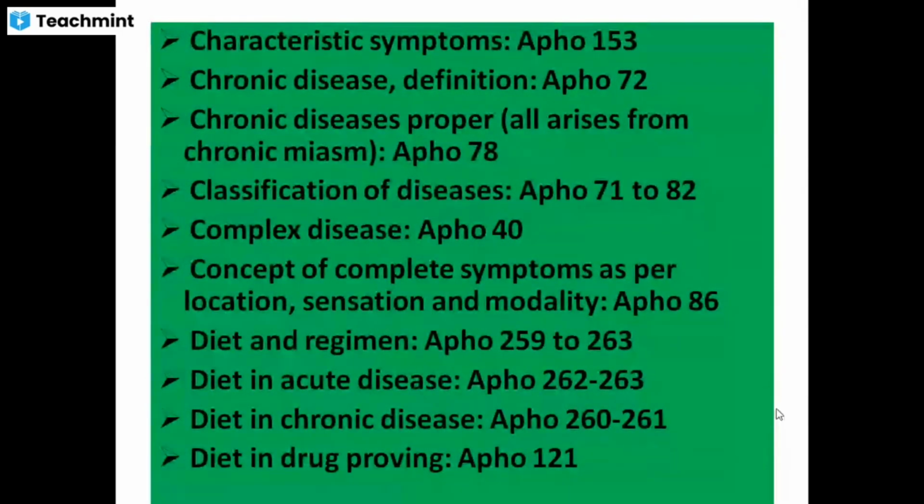Diet and regimen is given in aphorism number 259 to 263. Then diet in acute disease is given in 262 and 263. Chronic disease 260 to 261. Okay, the whole of 259 to 263. In 259 it is given in general, then in chronic disease 260 and 261, in acute disease 262, 263. So in this way total diet and regimen is given from 259 to 263. Diet in drug proving is given in 121.